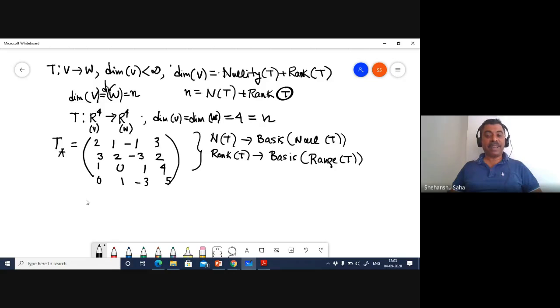And every finite dimensional vector space must have a basis, right? So I need to find the basis for the null space of T, and the basis of the range of T. If you simply find the rank of the linear transformation or the matrix, you would know the basis straight away, right? So how do you usually find the rank of a matrix? You have done this in a previous class.